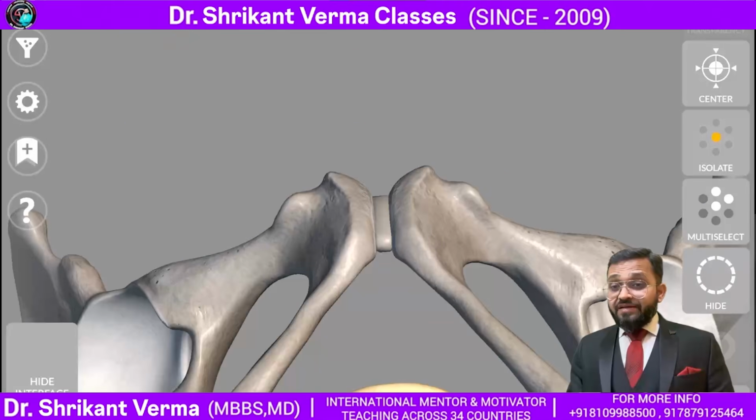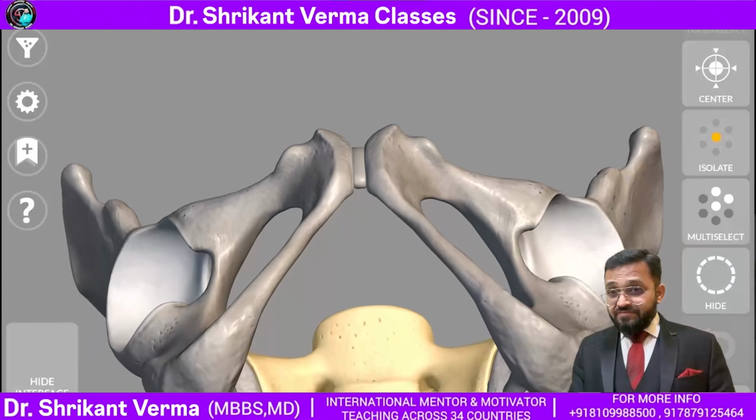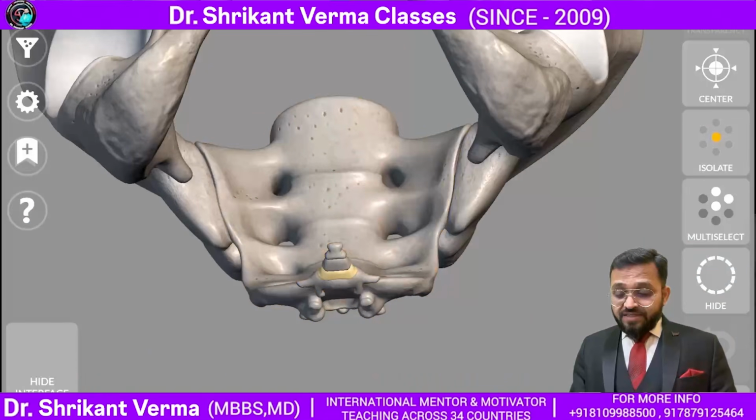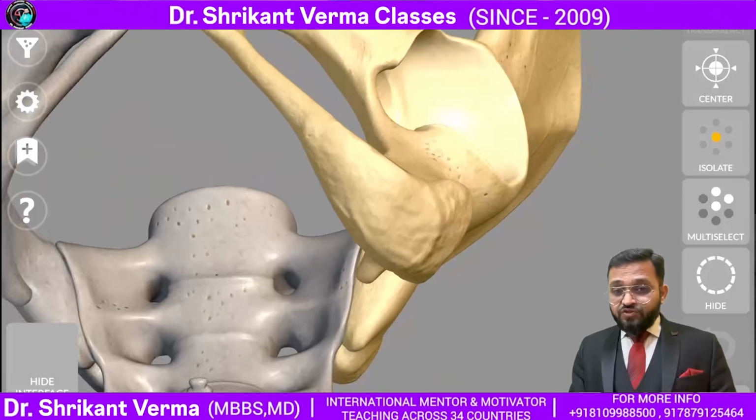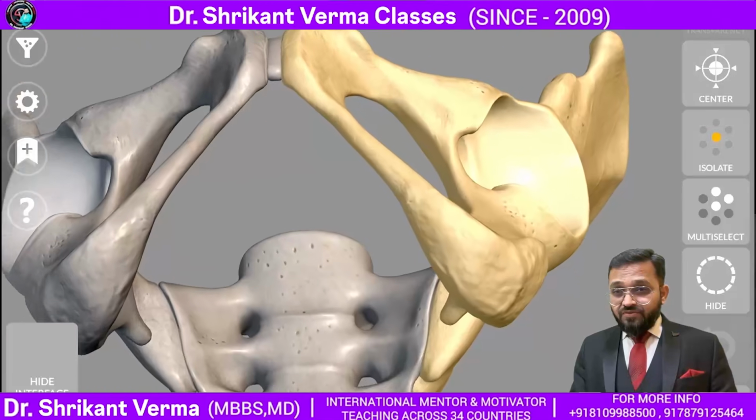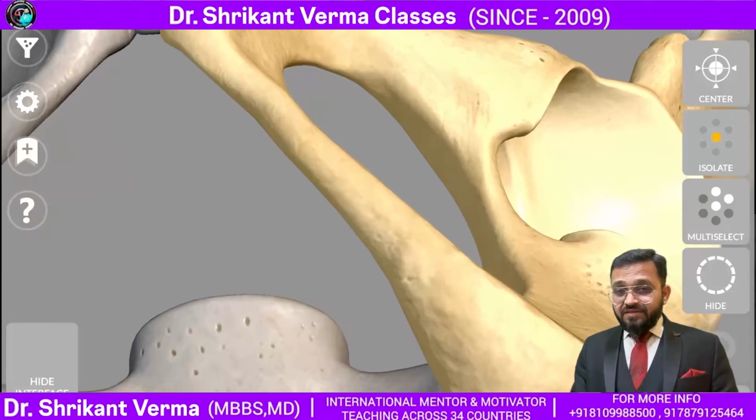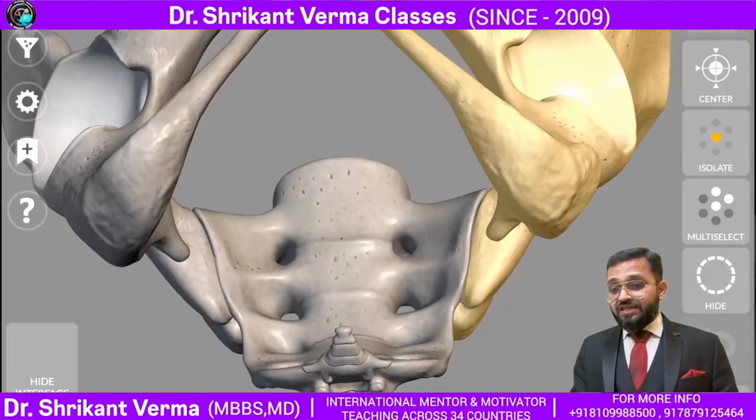Perineum boundary: the anterior boundary is formed by the pubic symphysis. The posterior boundary is formed by the sacrum and the coccyx. The lateral boundary is formed by the ischial tuberosity. This is the ischiopubic rami, and on the posterior side there is the sacrococcygeal ligament.